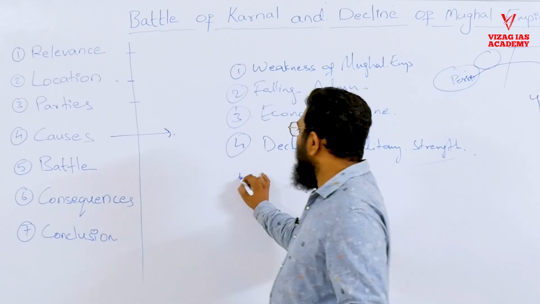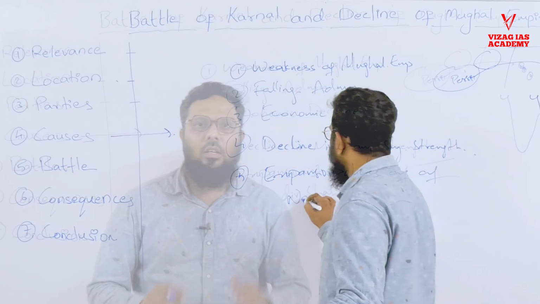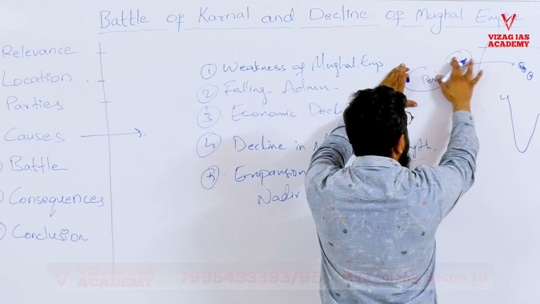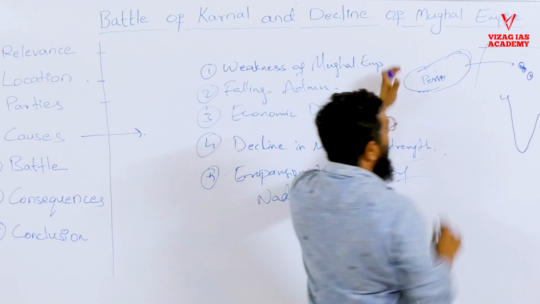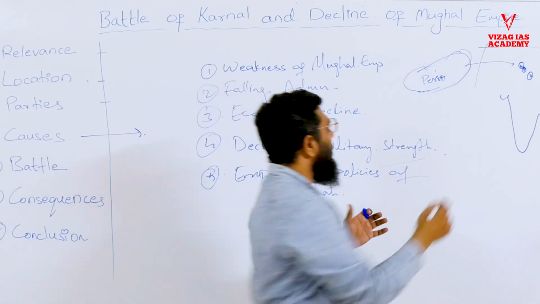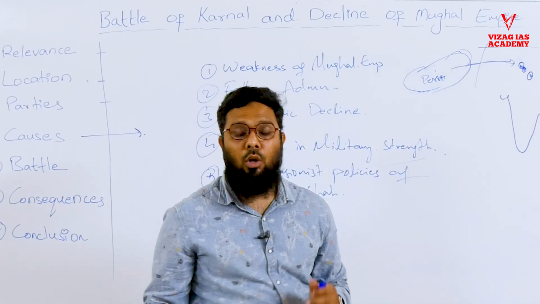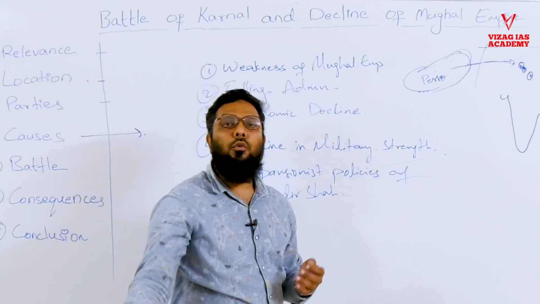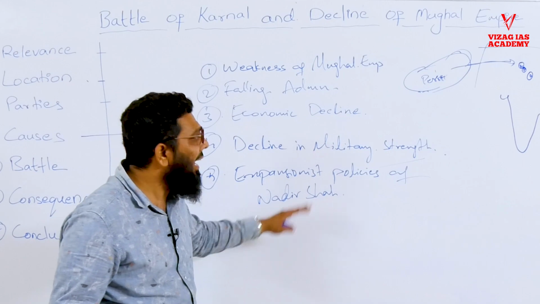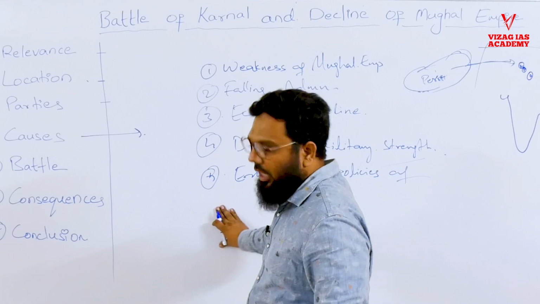Because of all these weaknesses, we see Mughals were becoming less powerful. And at the same time, what we see is the expansionist policies of Nadir Shah. While expanding his kingdom in Persia, he also occupied Afghanistan. Once he occupied Afghanistan, naturally it's his natural choice to invade India, especially when India is weak. Therefore, the expansionist policies of Nadir Shah made him come to fight a battle with Mughals. So these are the causes.